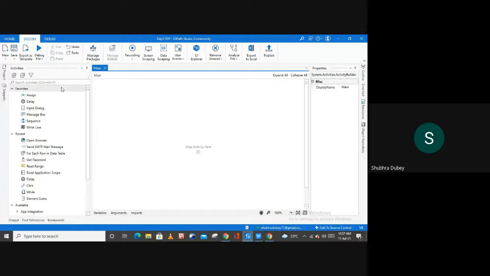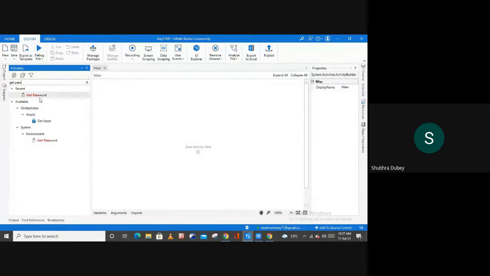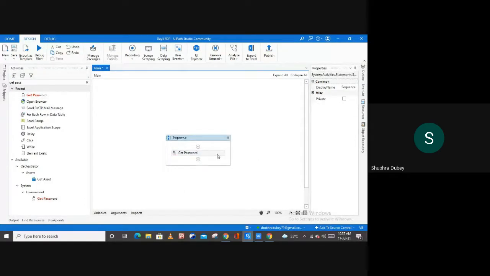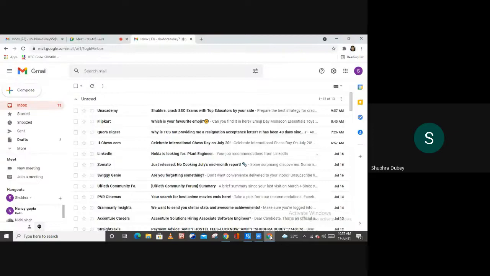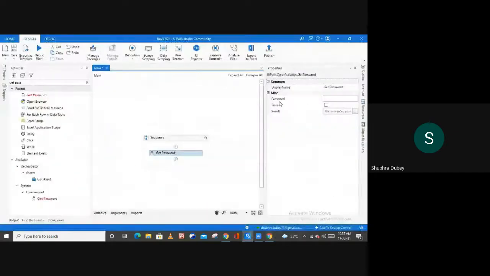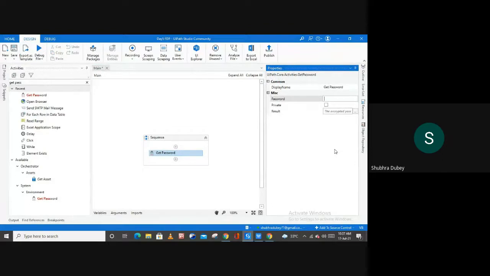For this, the very first activity I'm going to use is the With Password activity. In this activity, you have to provide the password of the account which you are using to send or read emails. Right now I'm using this account, so I'm going to provide the password here. Then create one variable here to store your password.